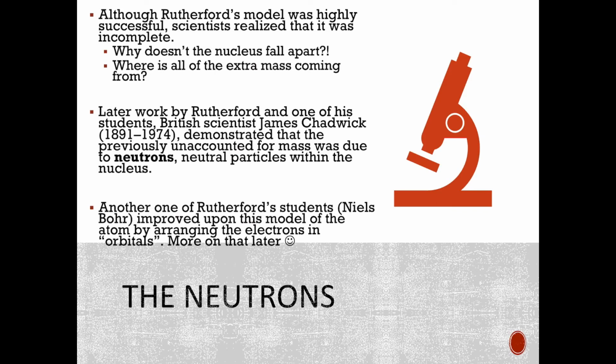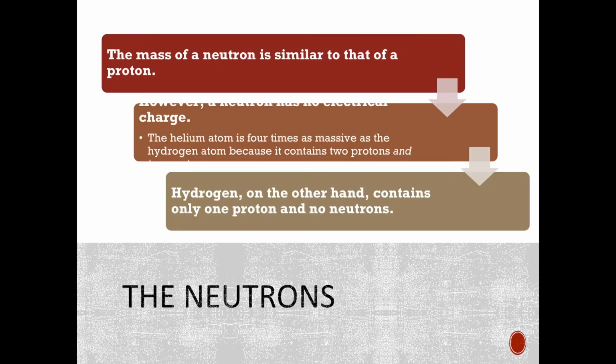And then later, this is just kind of a preview, we're going to talk about another one of Rutherford's students, Niels Bohr, and he improved even more upon this model of the atom that Rutherford came up with. And he put the electrons into orbitals. So instead of them just floating around off into nowhere, Niels Bohr organized them into orbitals. But more on that later.